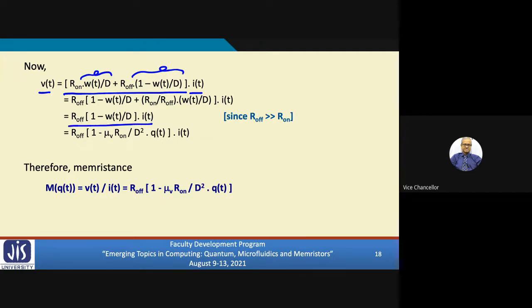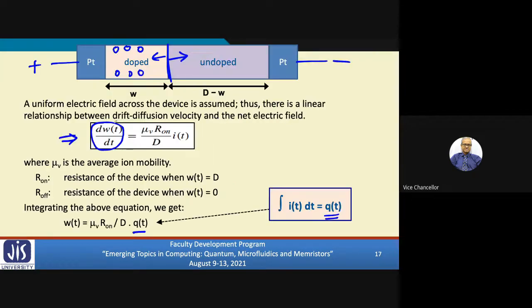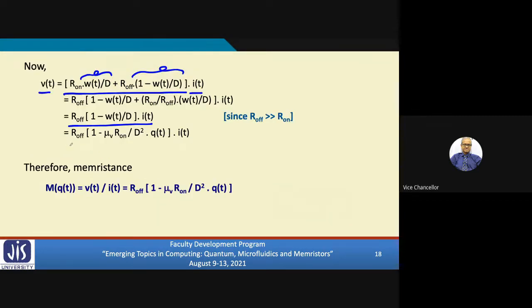And if you do a simple simplification, you arrive at this. And if you substitute W(t) from the previous equation we derived at the bottom, then we get something like this. So memristance, which is the ratio of V(t) and I(t), with this I(t) you can bring on the left hand side. So this is a simple expression for memristance. In this model, based on the values of mu, R on, D and the charge flowing, you can estimate the value of memristance. This is how modeling is carried out.